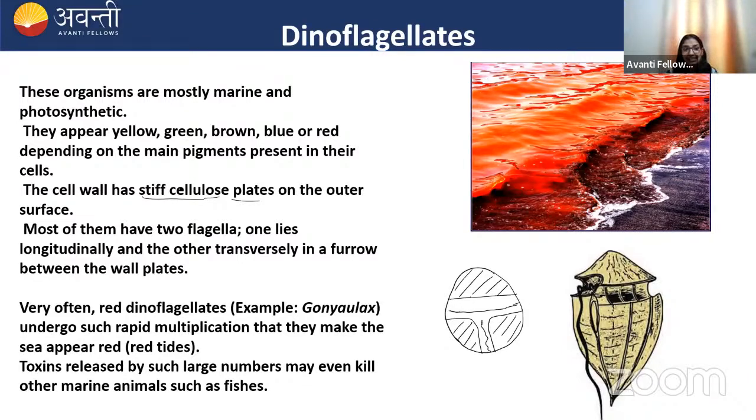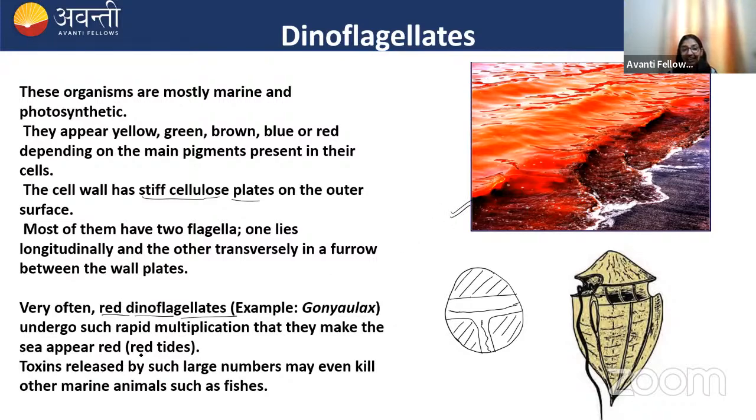Dinoflagellates are mostly marine, they're photosynthetic, and they can show up in various colors. It could be yellow, green, brown, blue, or red, depending upon the pigment present in their cell. So there are red dinoflagellates. When they undergo rapid multiplication, the sea appears red in color.